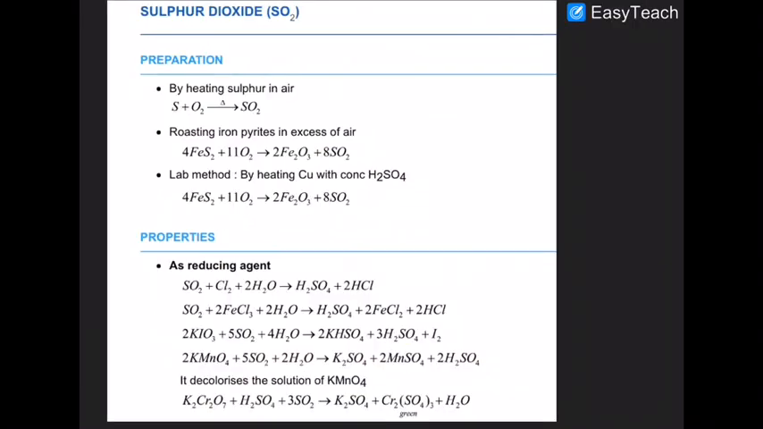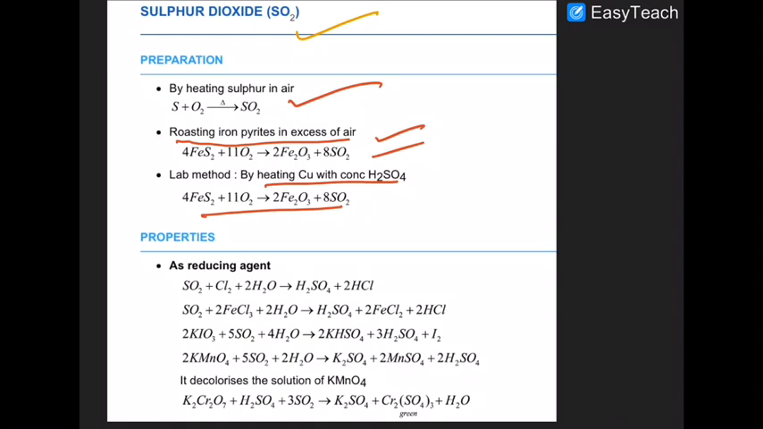Now one of the most important compounds of sulfur is sulfur dioxide. By heating sulfur in air you can get sulfur dioxide, and by roasting of iron pyrite in excess of air, which you will hear in metallurgy also. The lab method is by heating copper with concentrated sulfuric acid. Similarly, if you take iron sulfide, FeS2, and react it with oxygen, you get Fe2O3 and sulfur dioxide as the products.